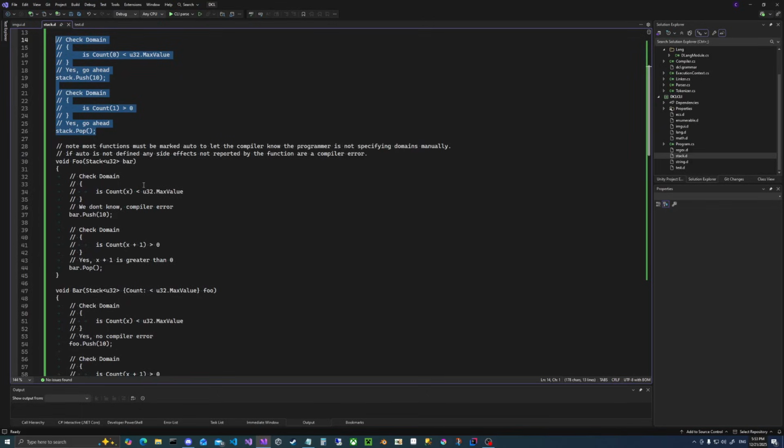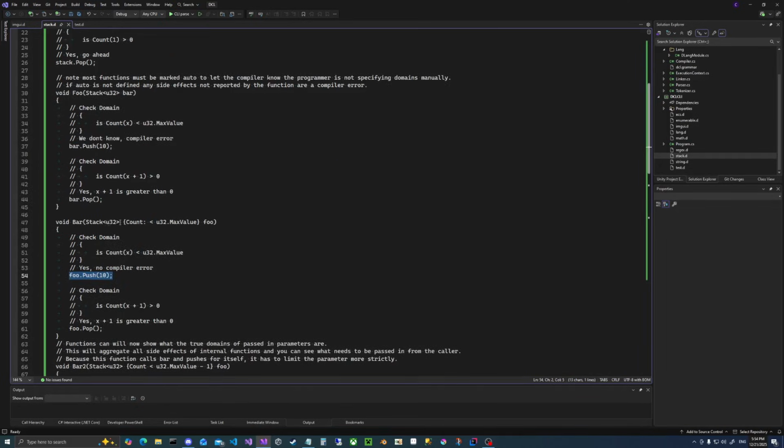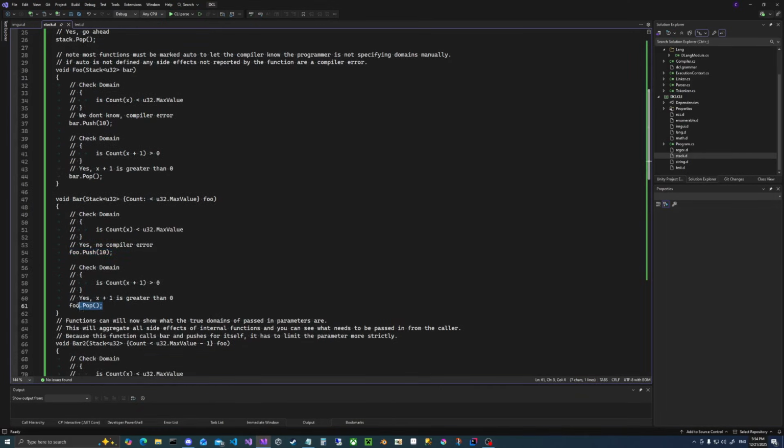If we look at foo here, the stack is being passed in with no domain constraint. Count can be any value between 0 and the integer limit. So what happens if we try to push? Compiler error. Pop works though. We know that whatever count the stack had after the push, it's x plus 1. And x plus 1 is always greater than 0. Bar correctly adds a check constraint to the stack. This means that it should have enough space for its one push operation. It then calls pop, and we know it's valid.